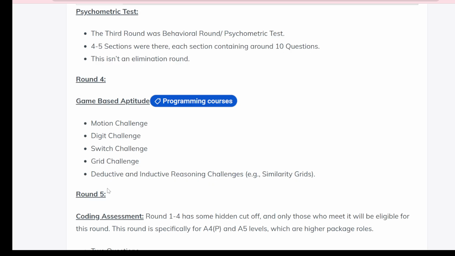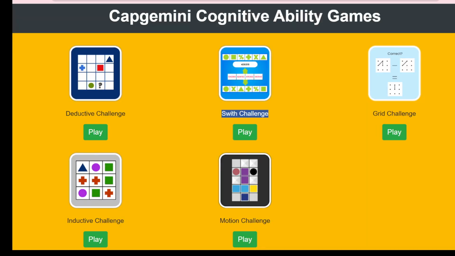Okay, and if you clear all these sections in the first round online test, then you will get the coding round, which is for the higher role, that is 7.5 package. So I hope, guys, you cleared the first round well so that you will become eligible for the coding round, because 7.5 is a good package, guys, so please be prepared. So there will be these types of rounds.